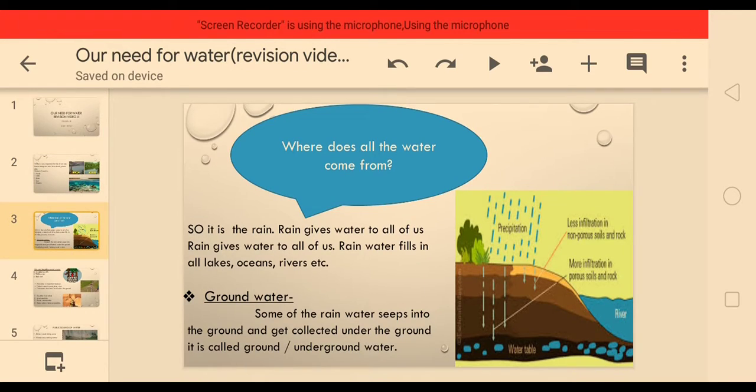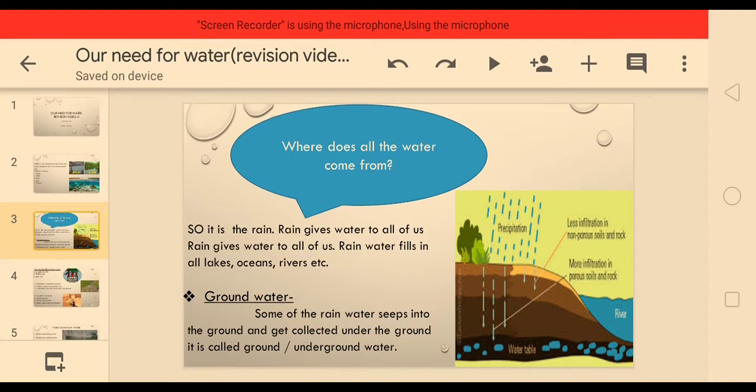But the question is, where does all the water come from? So children, it is the rain. Rain gives water to all of us. Rain gives water to fields, and to all lakes, oceans, rivers, ponds, etc. It means all the water comes from the rain. Rain is the main source of water, and when it rains, the lake, pond, river and fields fill up.